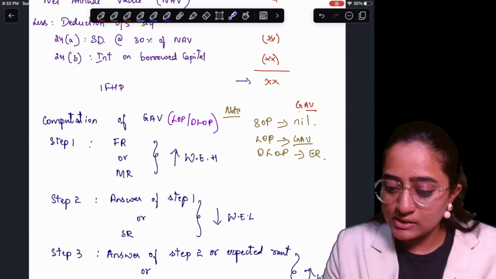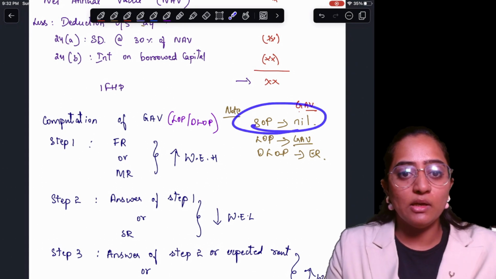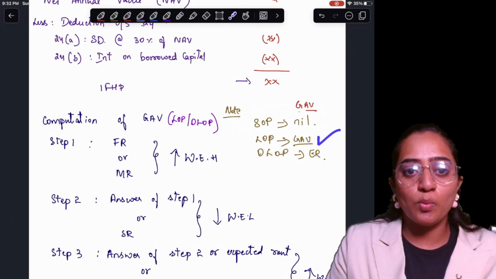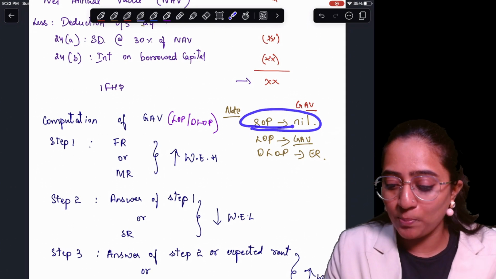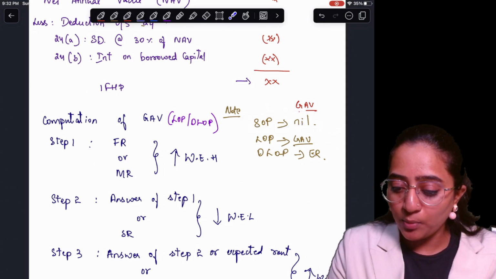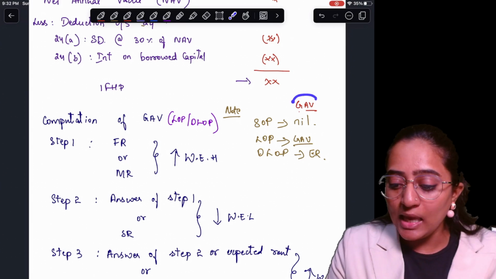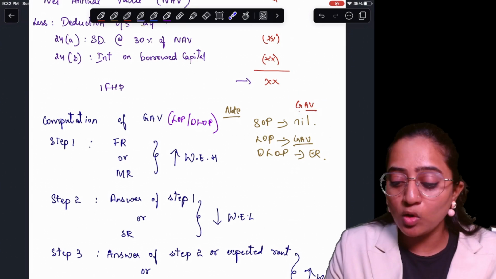So this is going to be your self-occupied property. This is going to be your LOP, let out property. In case of your self-occupied property, remember people, the GAV for the purpose of self-occupied property is always going to be nil.